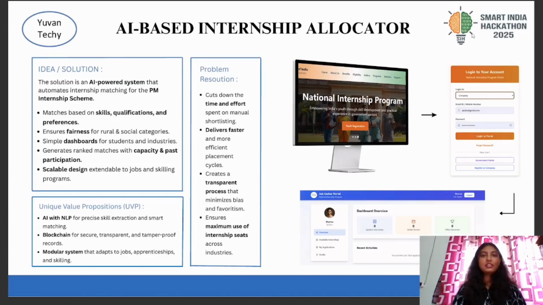internship. As we all know, the government has launched various internship schemes for students in various sectors, but the problem the government is facing includes challenges such as manual allocation, which is time-consuming, skill mismatch and so on. To overcome all these problems, we have created an AI-based smart allocation engine. Here you can also see that we have unique value propositions like AI with NLP, a modular system for our website, and multi-language support for the convenience of individuals.